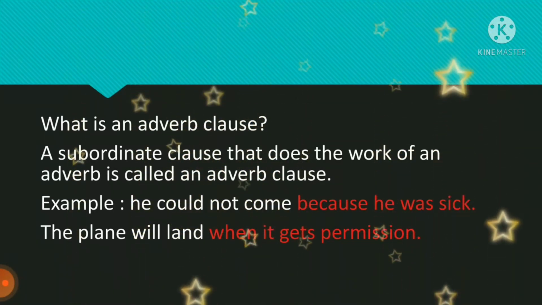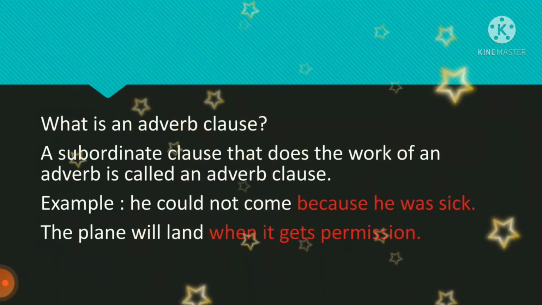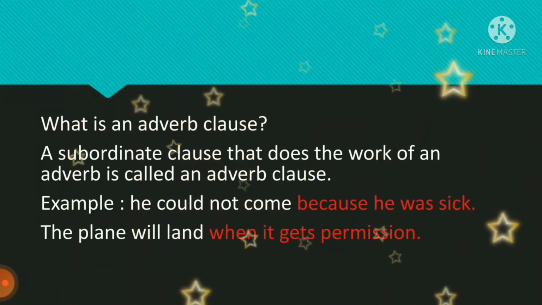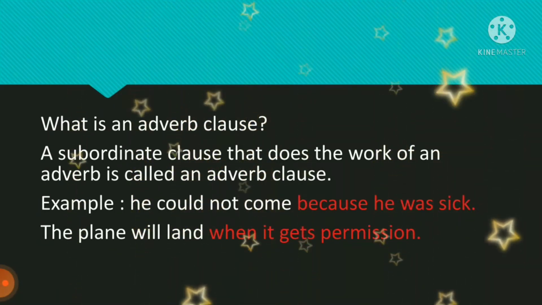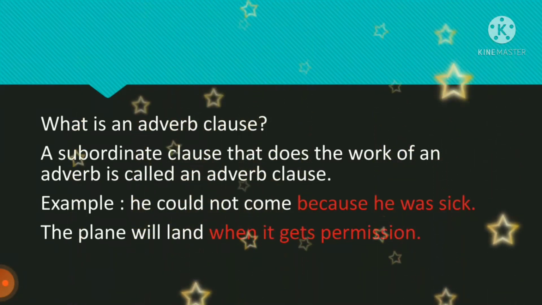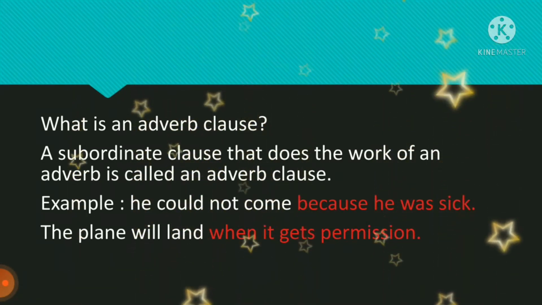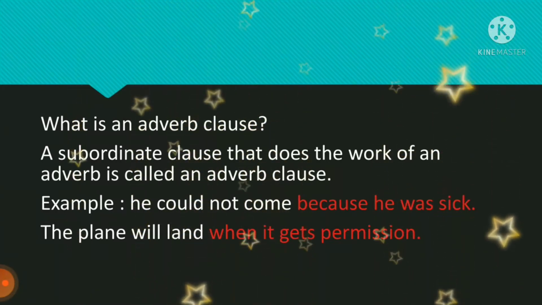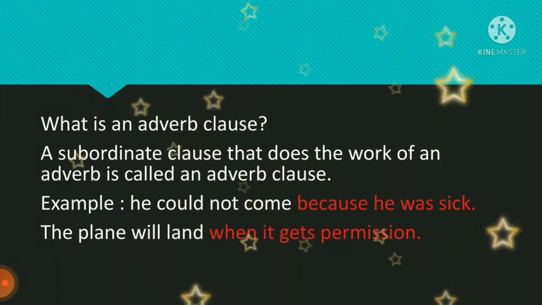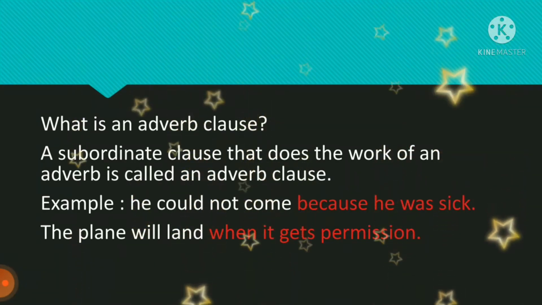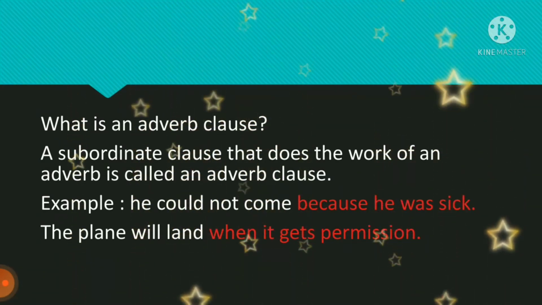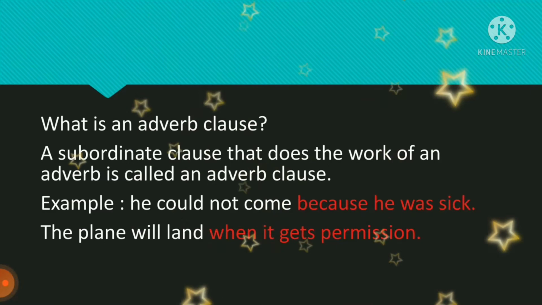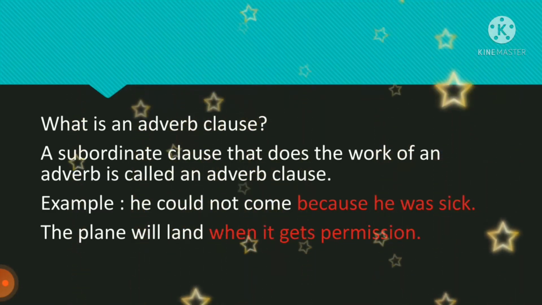Example, he could not come because he was sick. He could not come, means he could not come. Why he could not come? Because he was sick. So here we have added the question word why. Why means the reason is there, because he was sick. So the subordinate class here modifies the verb come.